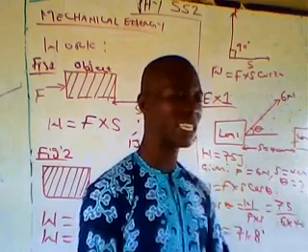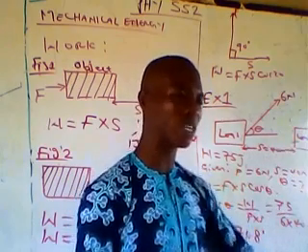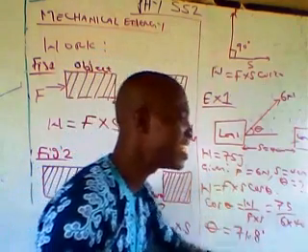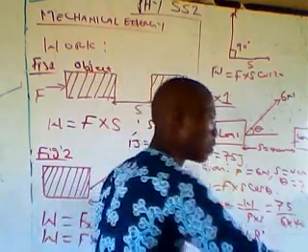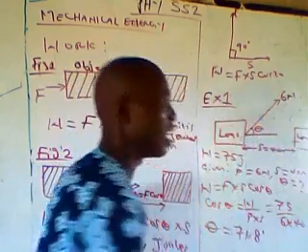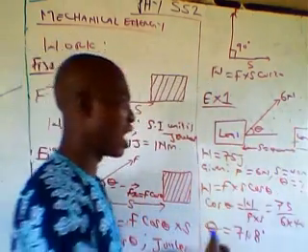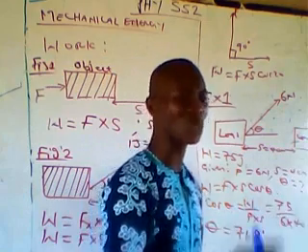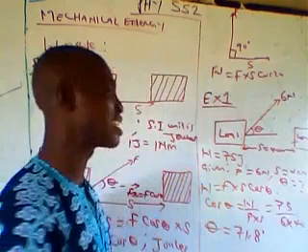The kinetic energy is the energy possessed by virtue of motion of a particular object or body. That is, kinetic energy is the energy possessed when the body is in motion, when the body is moving. For instance, a car that is in motion possesses kinetic energy. An athlete that is running possesses kinetic energy. When objects are in motion, they have speed, they have velocity, so they possess kinetic energy. So how do we know that they possess kinetic energy?